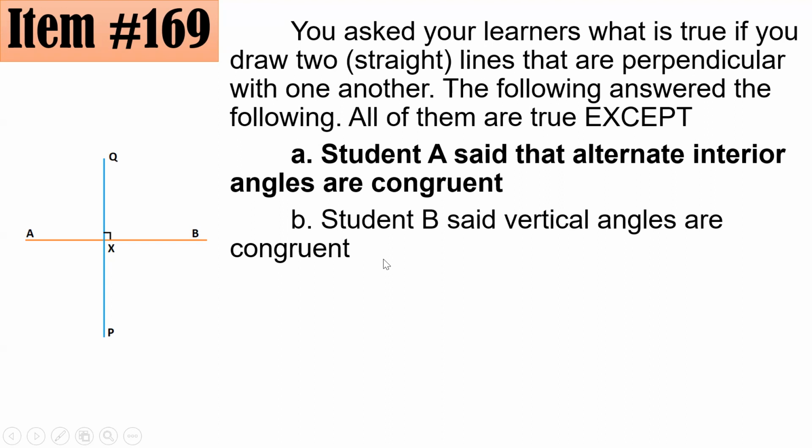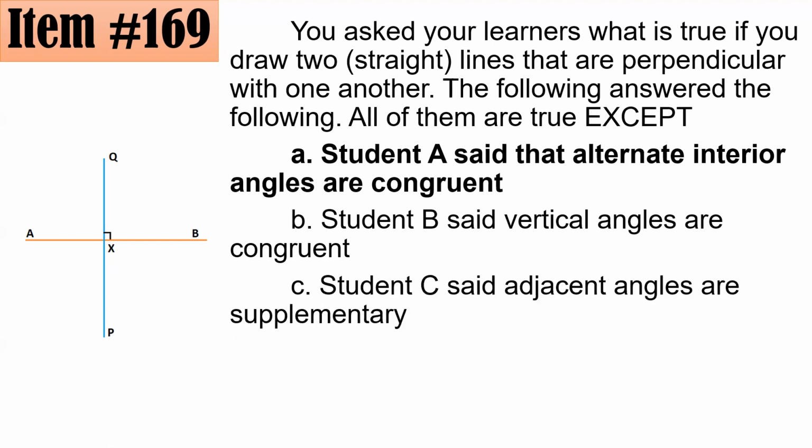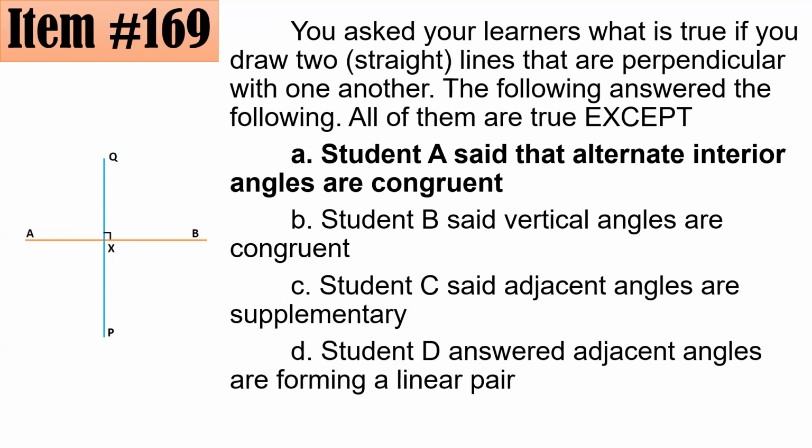Vertical angles are congruent. C is also correct because adjacent angles are supplementary because this and this add up to 180. Any two consecutive adjacent angles would add up to 180 degrees po. D is also correct because since the two angles are adjacent, they add up to 180 degrees. So that satisfies the definition of a linear pair. So tama po lahat maliban kay student A. So the correct answer is A.